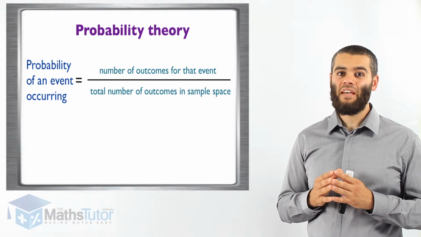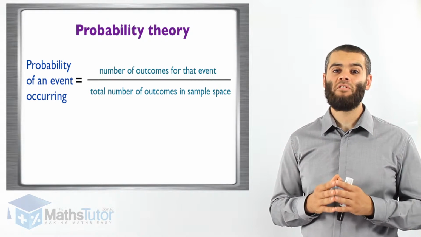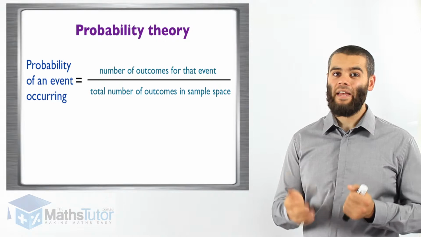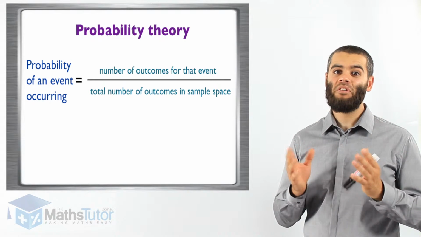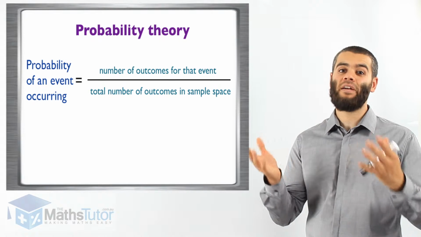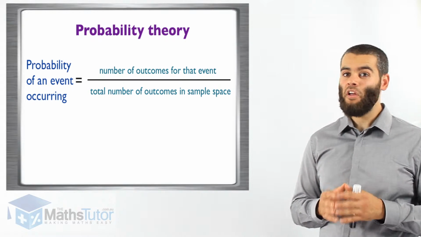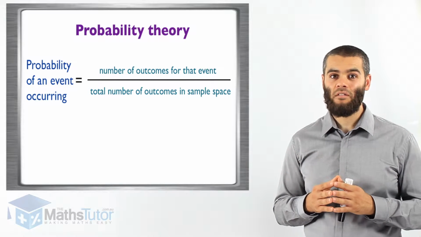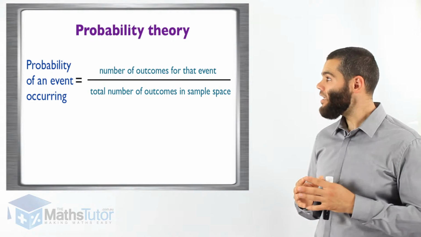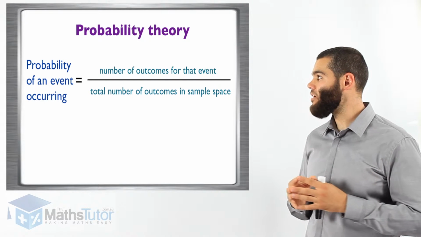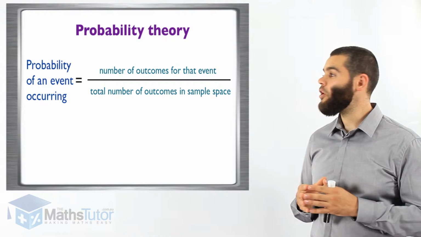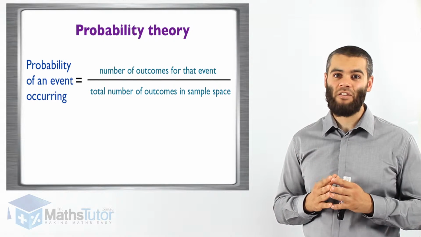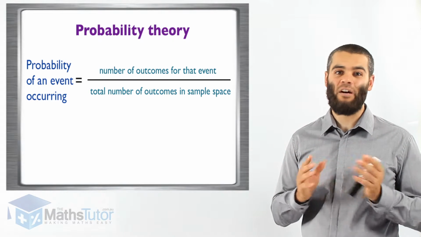It is important to understand that in probability, the majority of times we're going to write it in fraction form. However, sometimes we can write it in decimal and in percentage, but the majority of times when we say find the probability of an event happening, we write it in fraction form. So looking at this theory, it says the probability of an event occurring equals the number of outcomes for that event over the total number of outcomes in the sample space. Now that's a lot of words. It can be technical. With a bit of examples, you're going to see how easy it is.